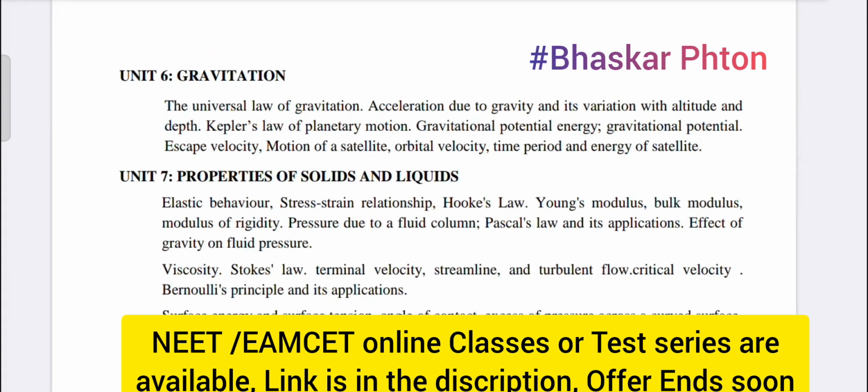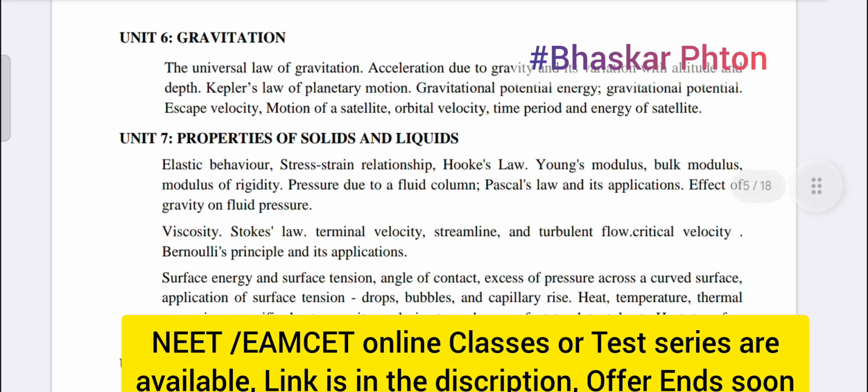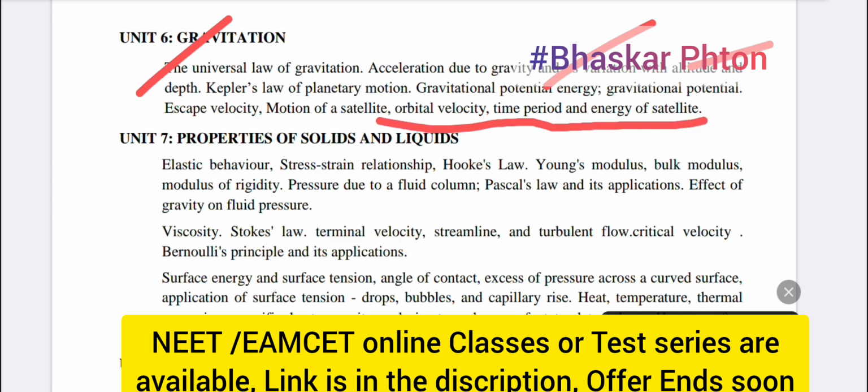So gravitation, here in gravitation, if you see, you have Kepler's laws, gravitational potential energy, potential, orbital velocity, escape velocity, and up to energy of a satellite.